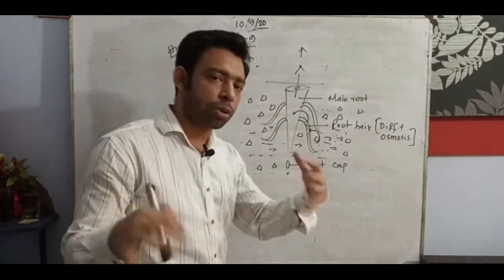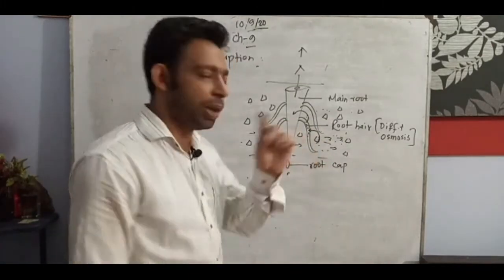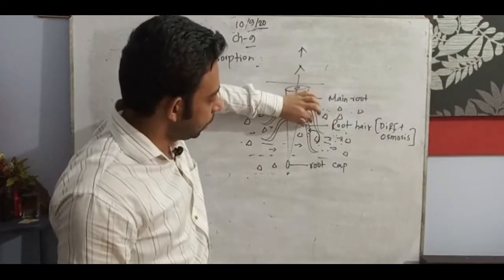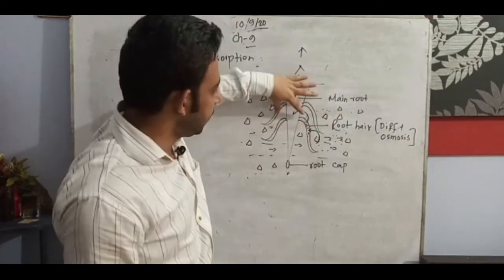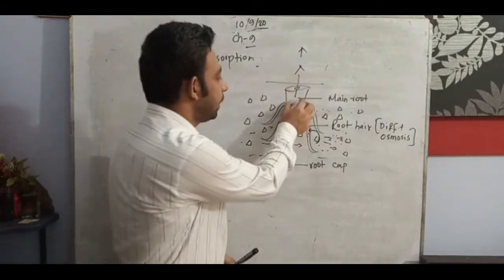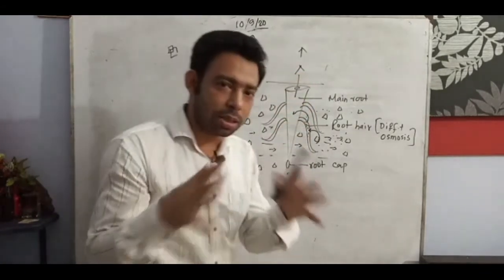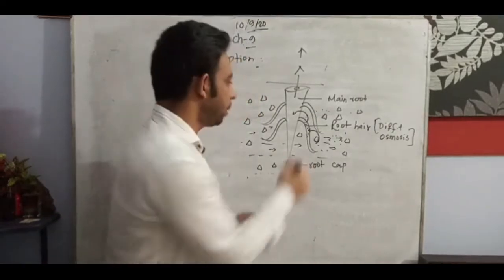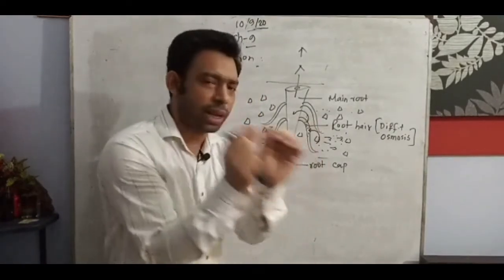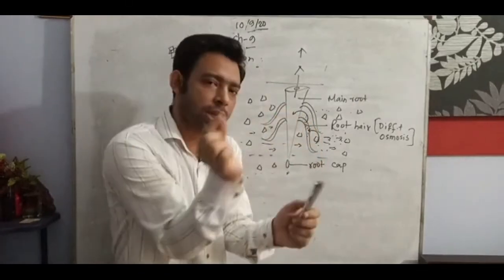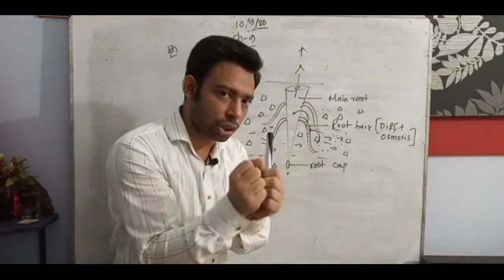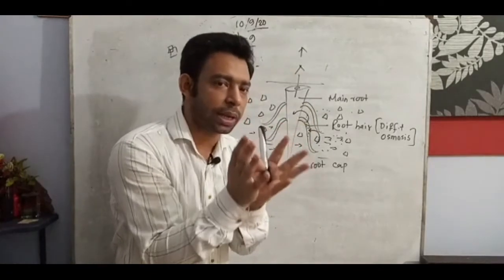And again, if you try to understand, this thickness and this thickness are different. This type of study is at a very basic stage, just to make you understand the absorption process. This thickness can ensure they have much space in them, since their concentration is comparatively lower than the root hair. The root hair is very constant and congested, while this is also congested and constant but with some space and area.